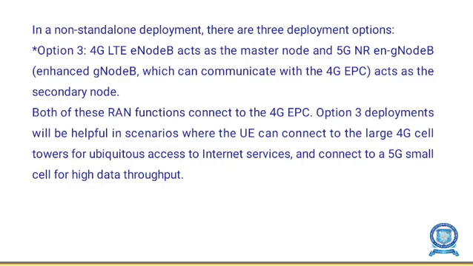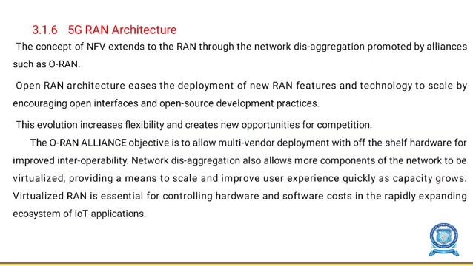In non-standalone deployment, there are three options. Option 3: the LTE eNodeB acts as the master node and 5G NR acts as the secondary node. Both the RAN functions connect to 4G. Option 3 helps in scenarios where the UE can connect to large cells and connect to 5G through high power.